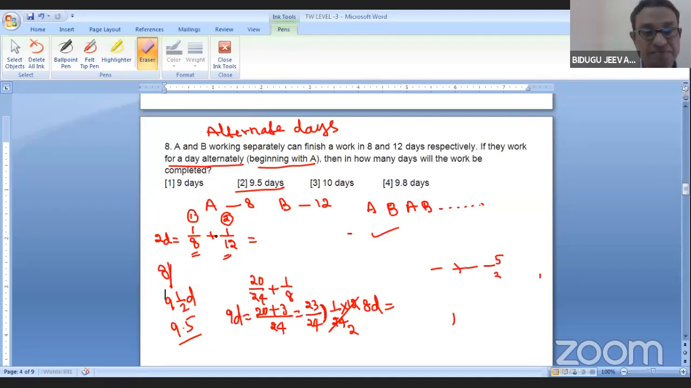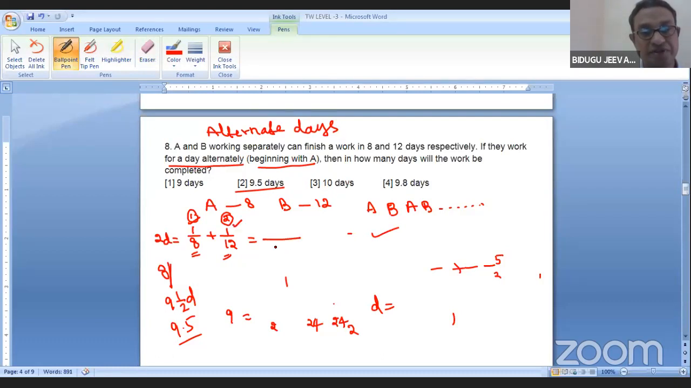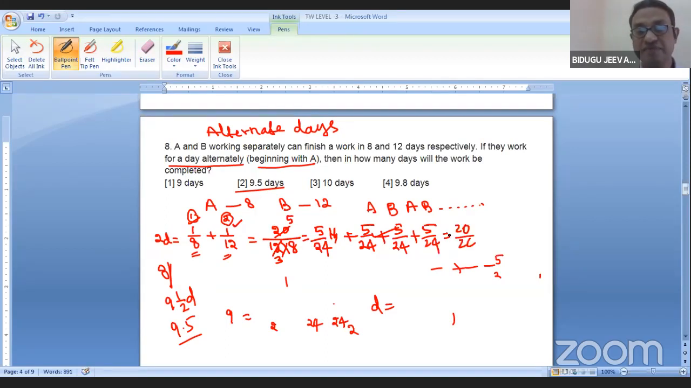Okay. First day done by A, second day done by B. Together, how much will they do? 20/24 into... 4 threes, 4 fives, 5/24th part. Another 2 days, another 2 days. So altogether 20/24. Next day, this is 8 days. The 9th day can be done by A. So 20 plus 3.